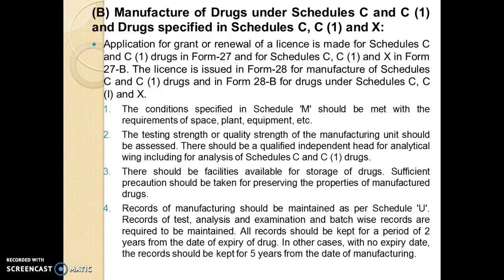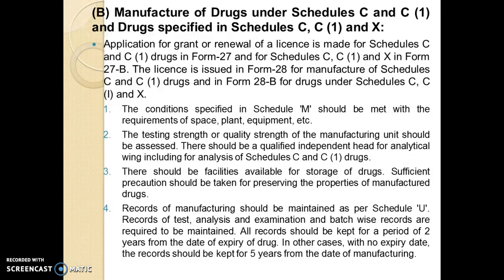The license is issued in Form 28 for manufacturing of Schedule C and C1 drugs and in Form 28B for drugs under Schedule C, C1 and X. The conditions specified in Schedule M should be met with the requirement of space, plant, equipment, etc. The testing strength and quality strength of the manufacturing unit should be assessed. There should be facilities available for storage of the drugs. Sufficient precaution should be taken for preserving the properties of manufactured drugs.